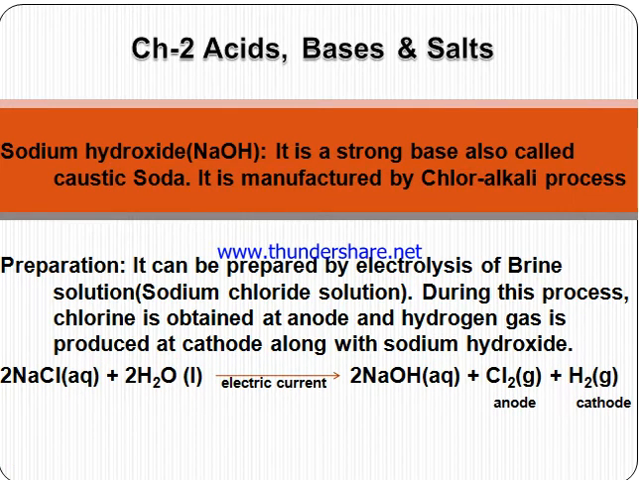Next is sodium hydroxide, the compound obtained from NaCl. It is a strong base called caustic soda, prepared by the chlor-alkali process. In this process, electrolysis of brine solution is done. Chlorine is obtained at the anode and hydrogen gas is produced at the cathode. So this is the reaction: NaCl gives NaOH plus chlorine at the anode and hydrogen at the cathode.